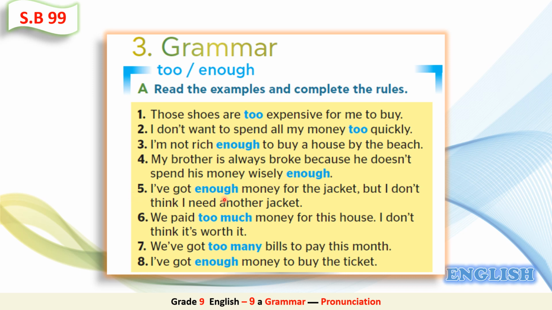5, I've got enough money for the jacket, but I don't think I need another jacket. Number 6, we paid too much money for this house. I don't think it's worth it. 7, we've got too many bills to pay this month. And 8, I've got enough money to buy the ticket.